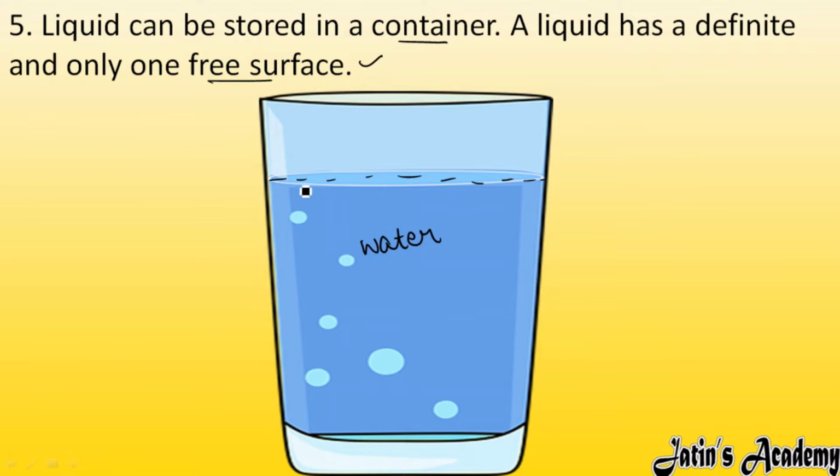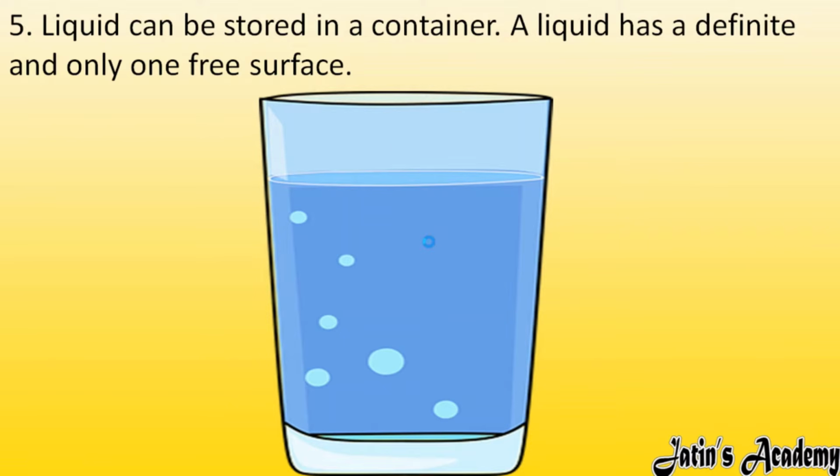So what do you mean by free surface? This is the surface where two media are going to separate from each other. One is air, and the second one is water, because in this layer, upside air is there and downside water is there. The layer which separates the two media is known as free surface. As you can see from the diagram also, a liquid has only one free surface. From here only, the air and water are going to separate from each other.